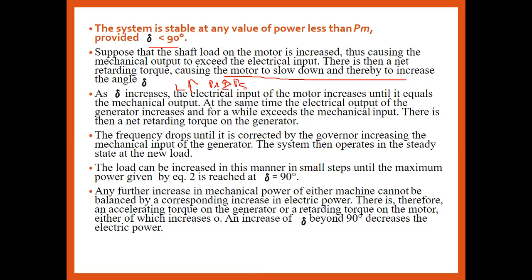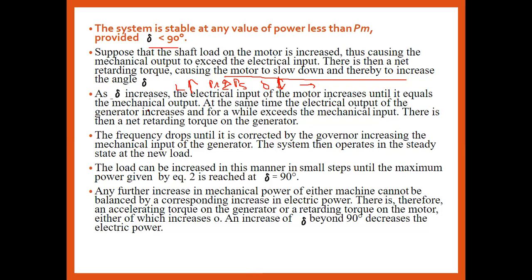This directly causes delta to increase, and the motor slows down or comes to a standstill condition.